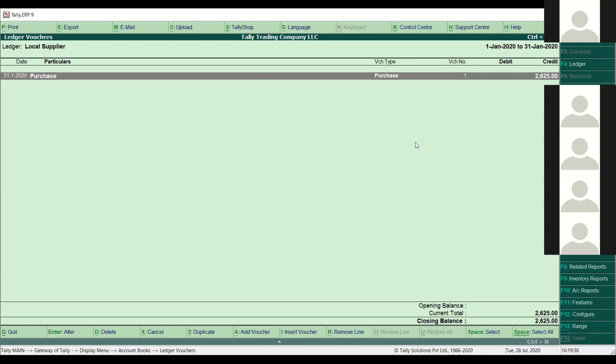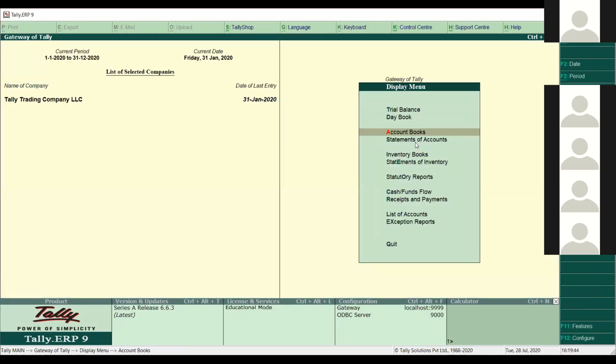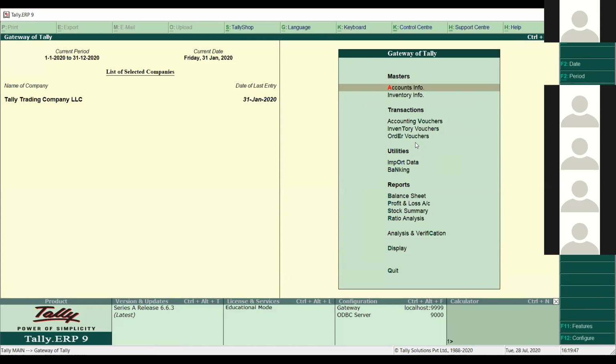In the same way, if you want to track the pending purchase order, last time we raised the purchase order for 100 items, but we received only 50 items.